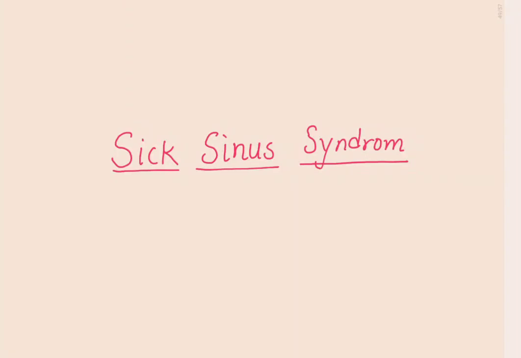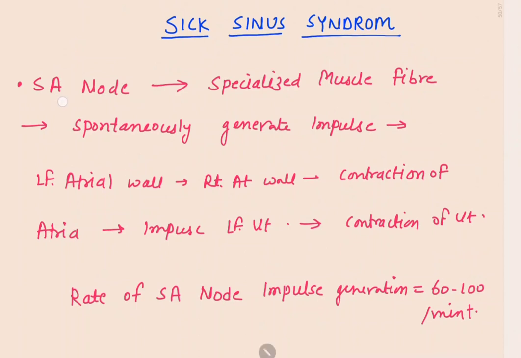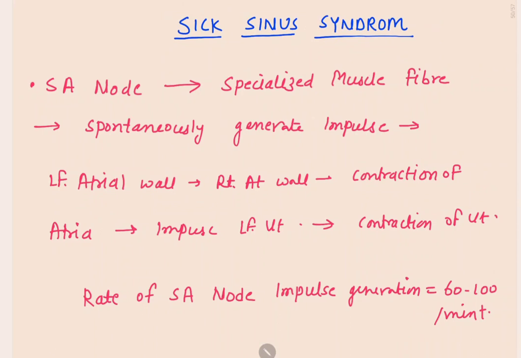In this video, we're going to discuss sick sinus syndrome. Sick sinus syndrome is a disease which occurs in the SA node. What is the SA node? The SA node is a structure made up of specialized muscle fiber. It is present in the atrium.